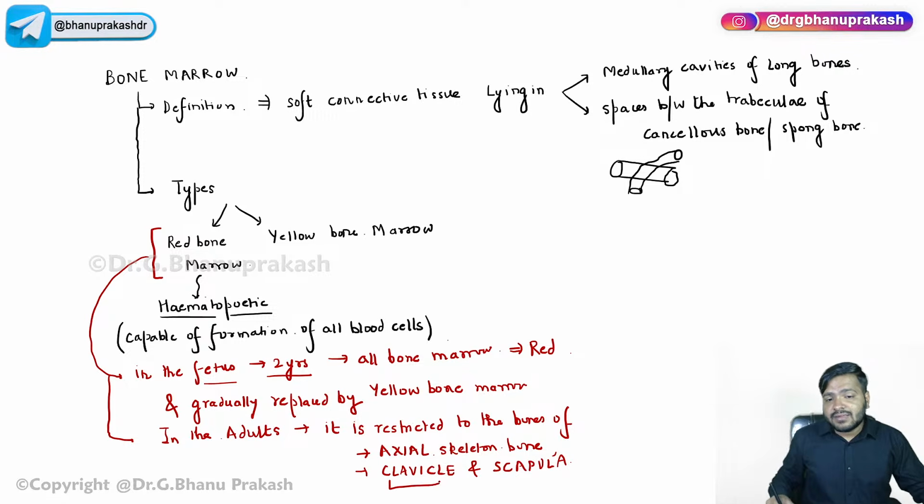Again, guys, in some books it is said that the medullary cavity is absent. But as of now, remember, the clavicle and scapula also contain bone marrow along with all the axial skeleton bones. Shivam, I have already written axial skeleton, which automatically involves the vertebra.